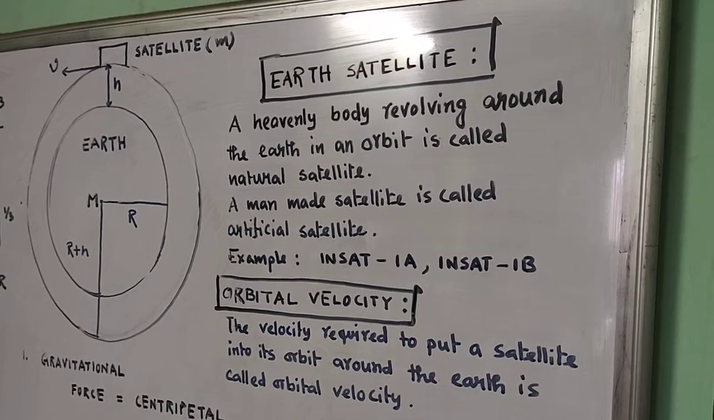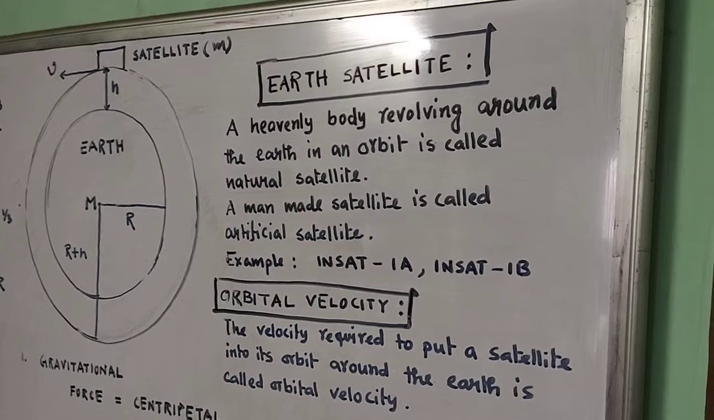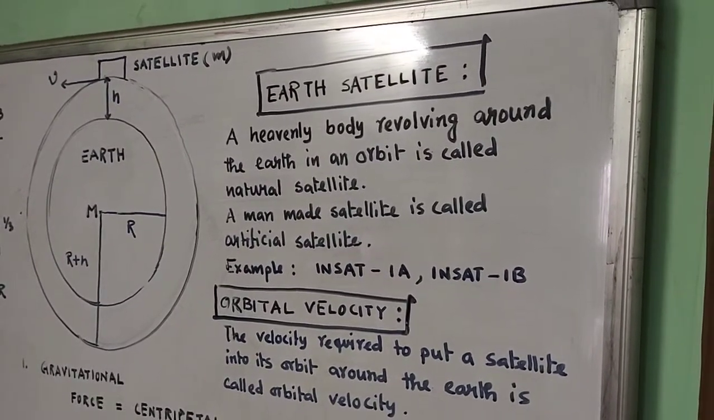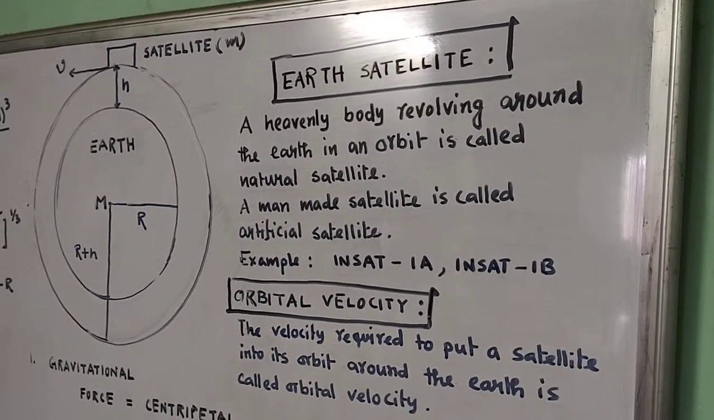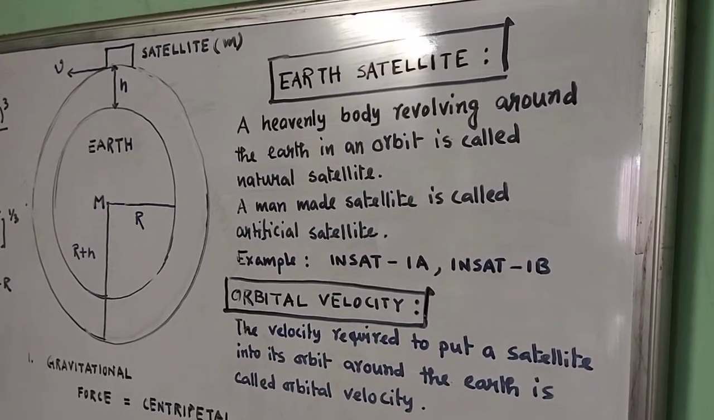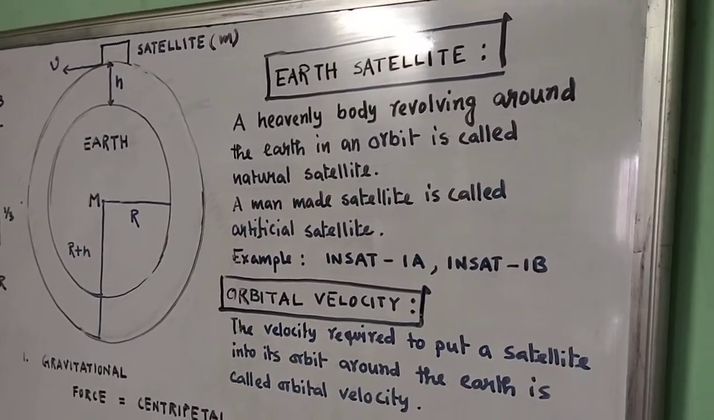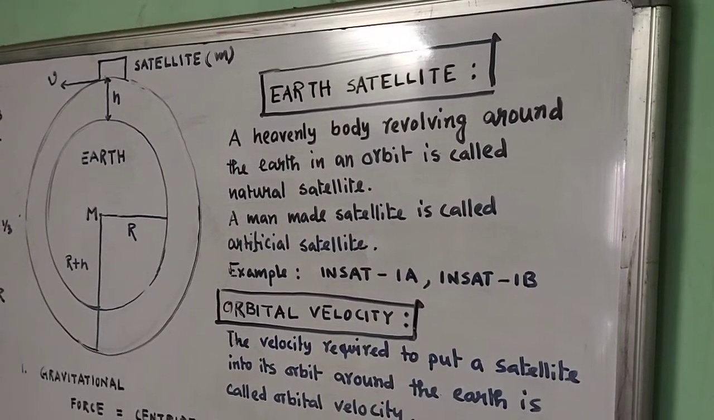So same thing. In an artificial satellite also, the object which moves around the Earth without using fuel can be defined as your artificial satellite. There are many artificial satellites, INSAT 1A, INSAT 1B. INSAT is your Indian satellite. Basically, satellites are used for forecasting weather.